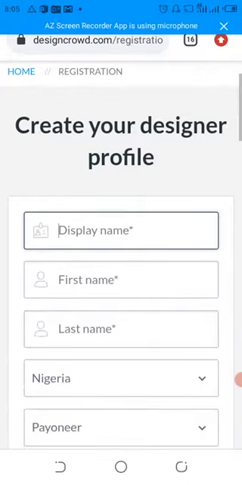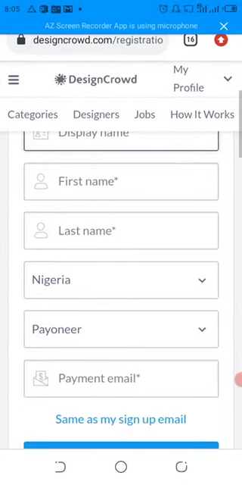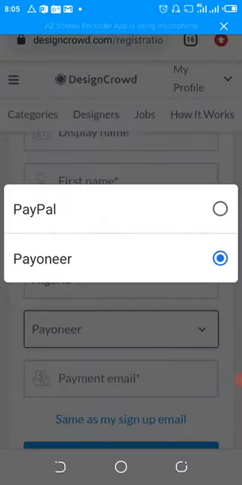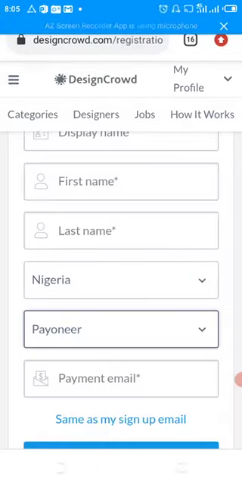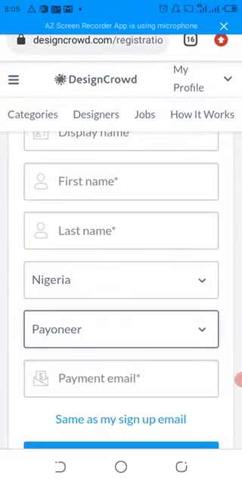So this is it. Then you add your display name, your first name, your last name, your country, wherever country you are. If you need payment through PayPal or Payoneer, then you can choose one. The payment email.